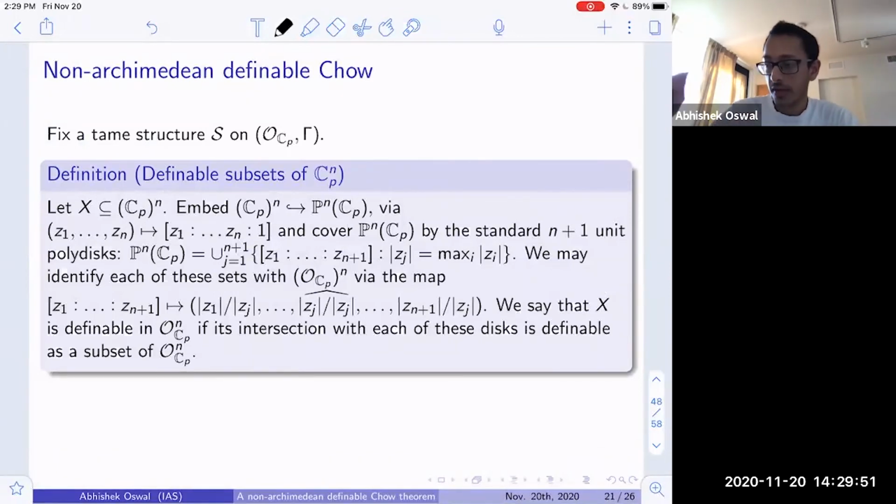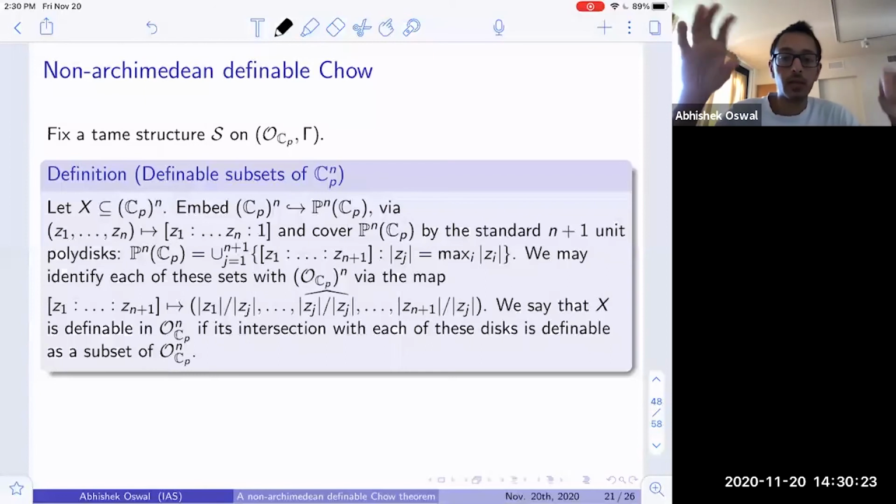And so, in the setting of tame structures, we prove a version of the definable Chow result. So we first fix a tame structure on O_{C_p}. And just as in real subanalytic geometry, one can globalize this notion. One could say that a subset of C_p^n is definable if it is finitely definable in P^n of C_p.